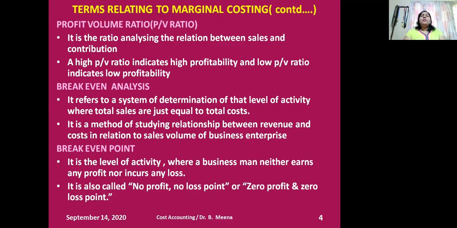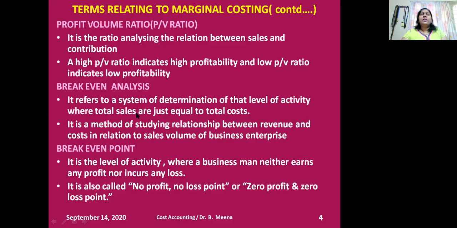All firms want to know the break-even point for their company. Then only they can decide what sales must be done above the break-even sales to earn profits. So simply we can say break-even analysis refers to a system of determination of that level of activity where total sales are just equal to total cost.